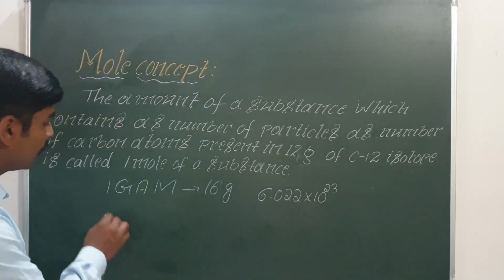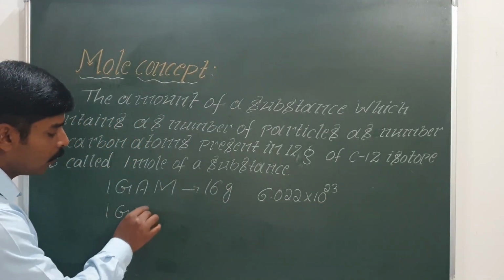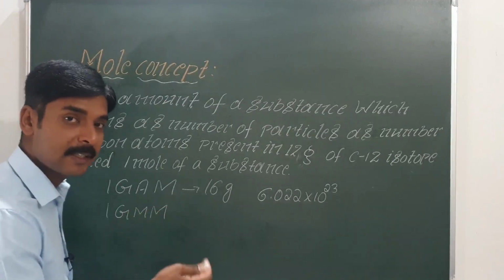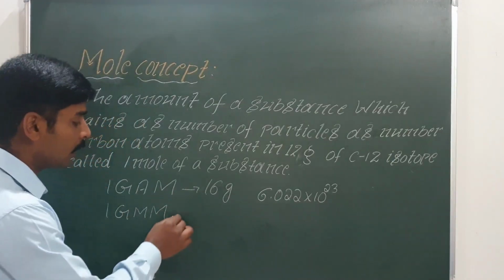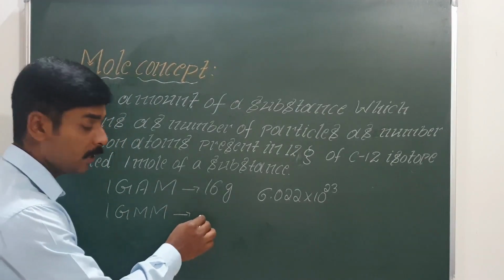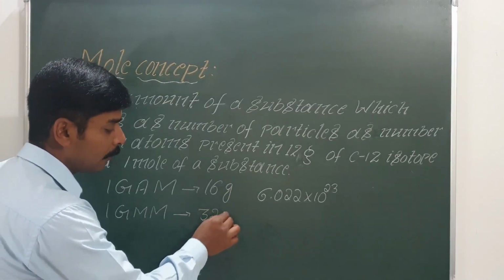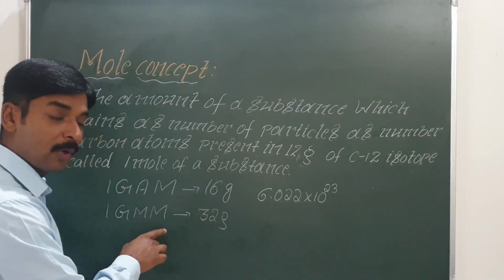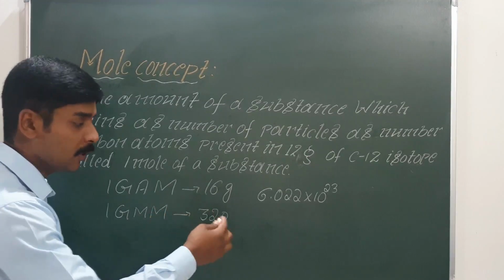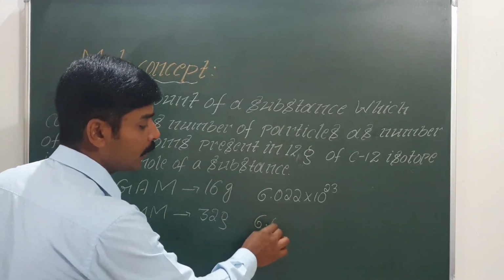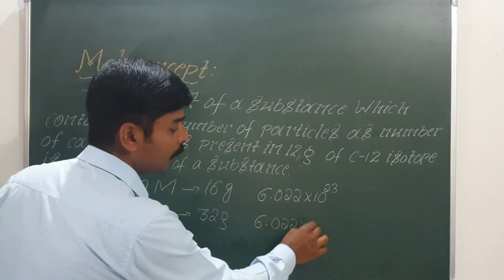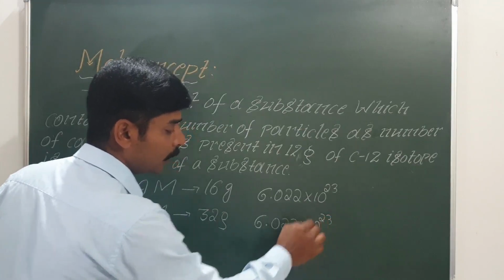Similarly, if you take 1 gram molecular mass of any substance, for example, 1 gram molecular mass of oxygen is 32 gram. So 1 gram molecular mass of any substance contains 6.022 × 10^23 molecules.